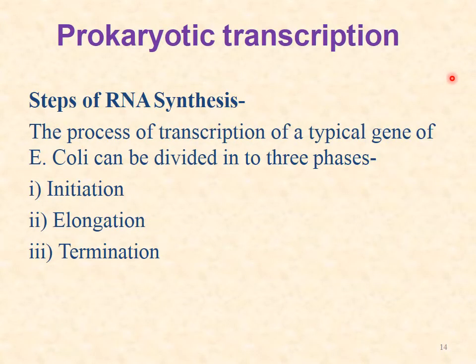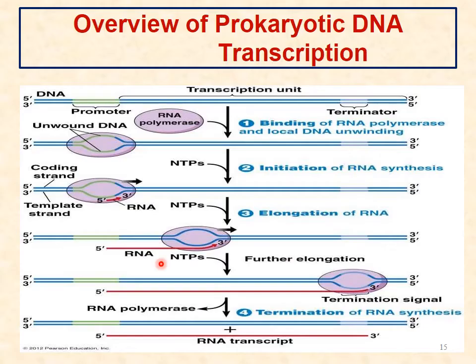Now prokaryotic transcription has 3 steps: initiation, elongation, and termination. Now you can get an overview of how the synthesis takes place. So what is the first process? The RNA polymerase will bind to the transcription unit, and it will unwind the DNA molecule. With this unwinding of the DNA molecule, new synthesis of RNA starts.